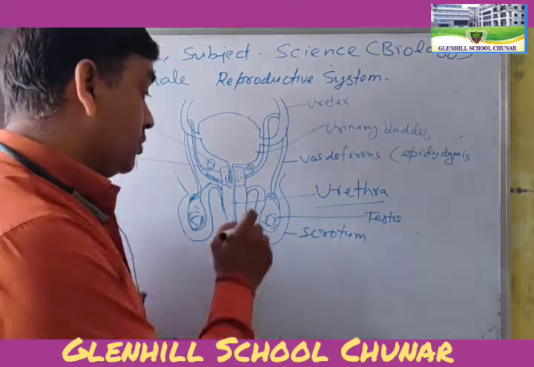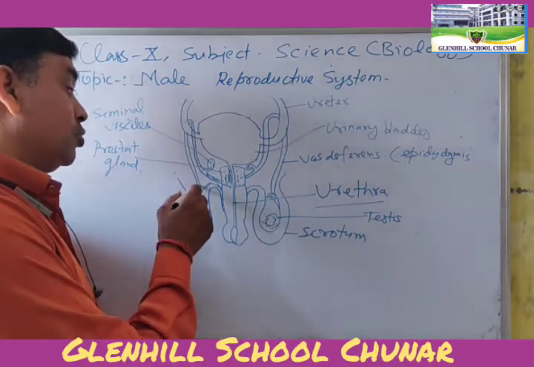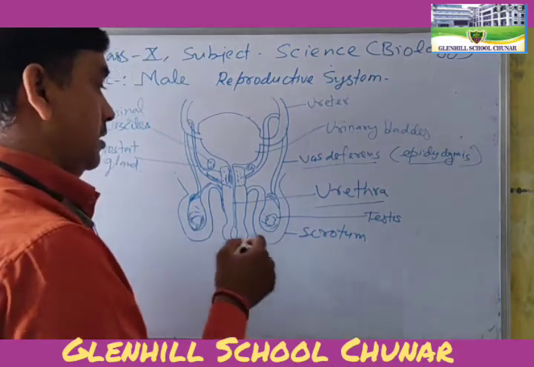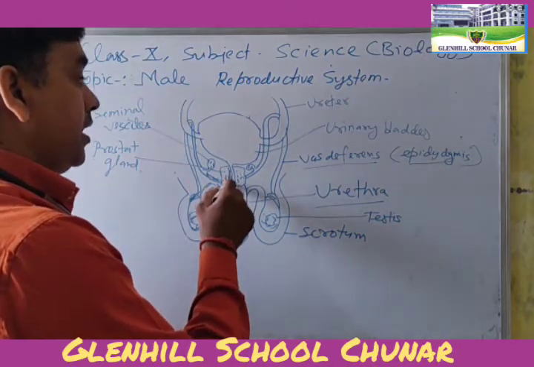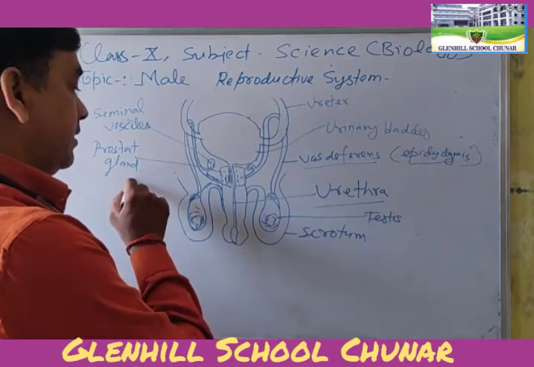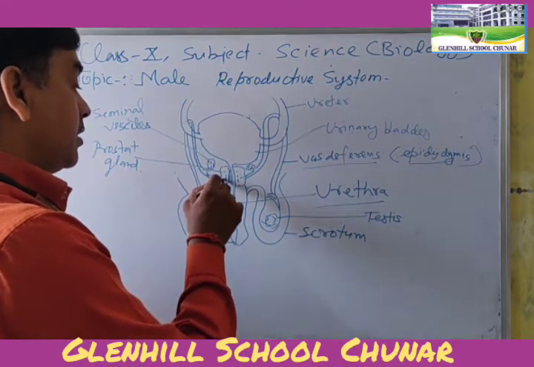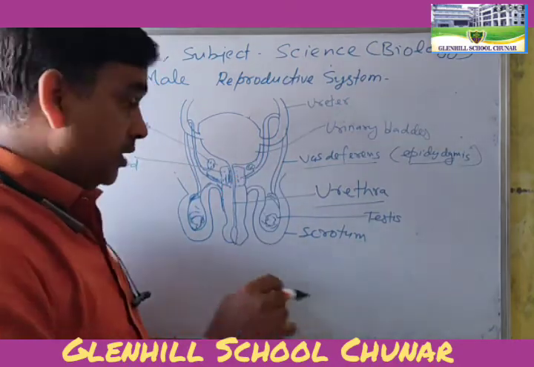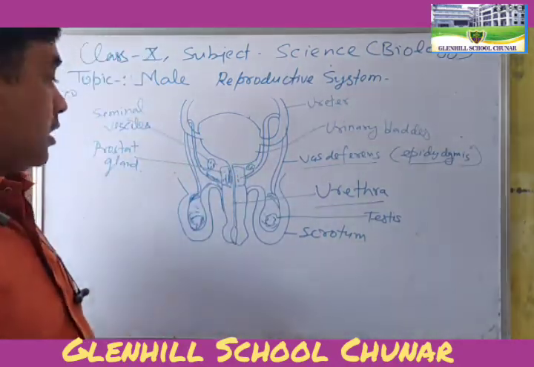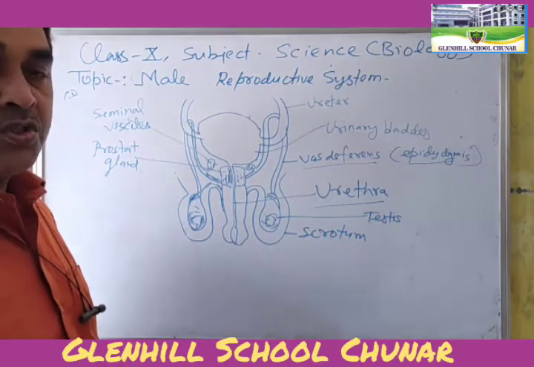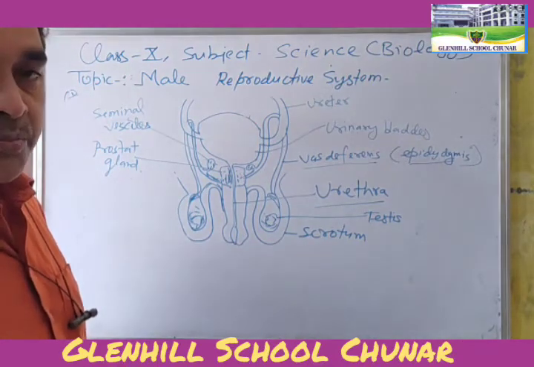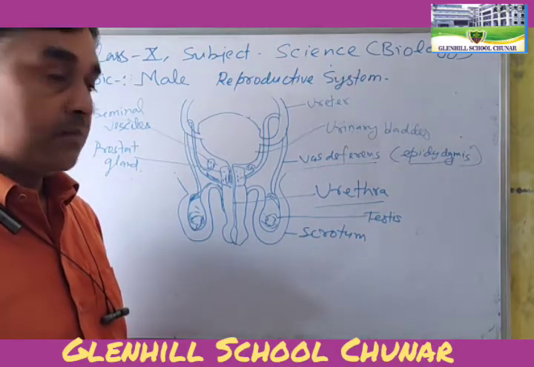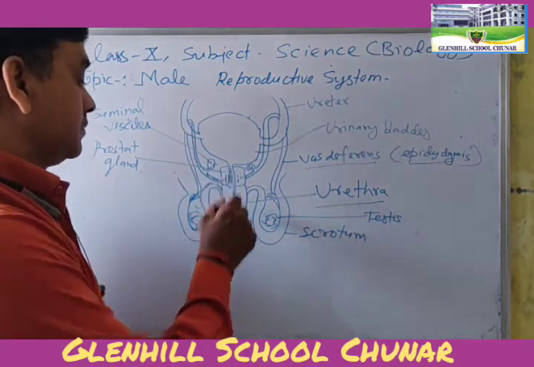Okay. So the testis produces sperm which goes to the vas deferens, that means the epididymis, to the prostate gland. Before they reach the prostate gland, there are two seminal vesicles, one on either side of the prostate gland. The two seminal vesicles produce nutrients and fluid mucus and make the sperm viscous in the urethra.